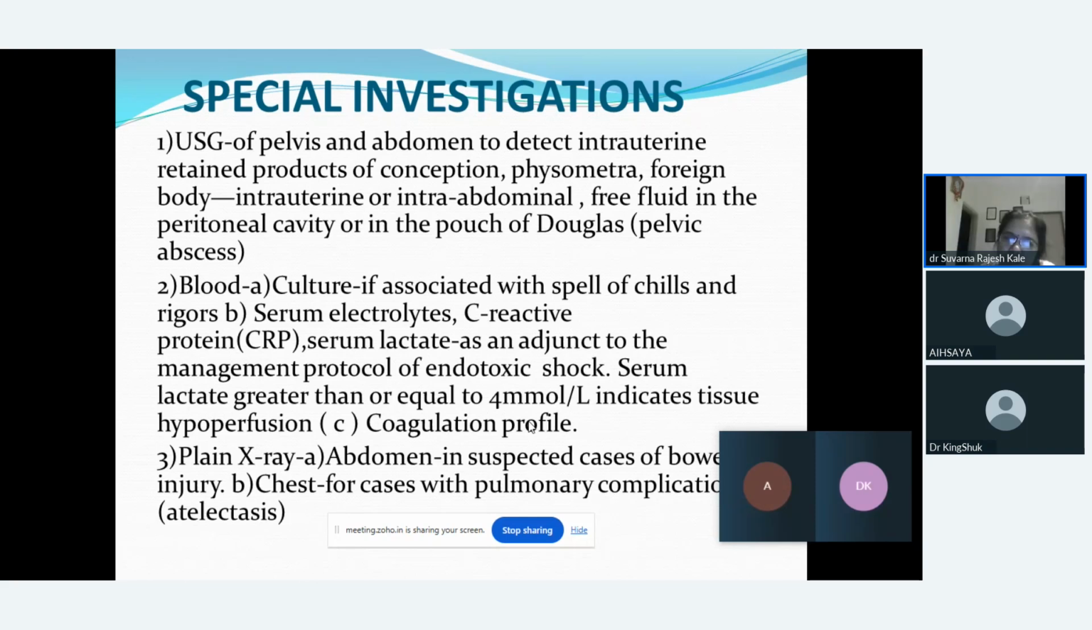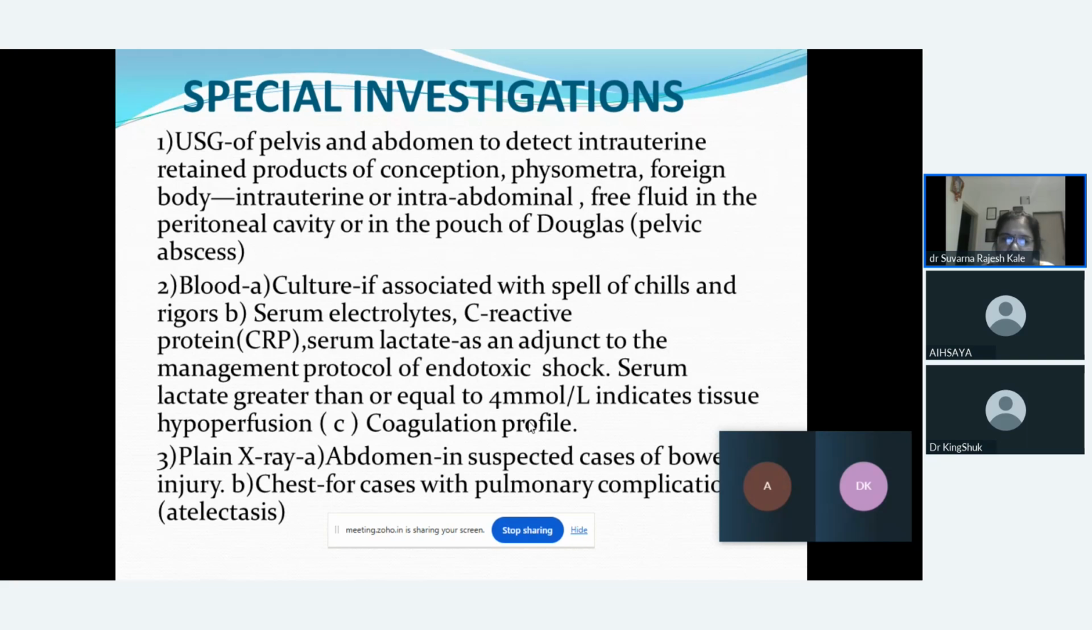Next, we have to examine the blood, because here we have to send the swab for the culture, because the female is complaining of chills and rigor. Because of this chill and rigor, she may be dehydrated. So we have to see the serum electrolytes, C-reactive protein should be done, serum lactate should be done. Then, to maintain the protocol of endotoxic shock, serum lactate greater than or equal to 4 millimole per liter indicates tissue hypoperfusion. And very important, we have to go for coagulation profiles.